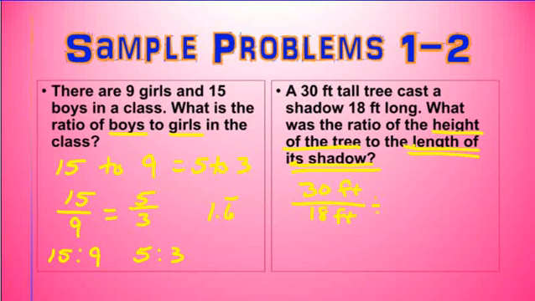I can divide this by 3/3, and that would give me 10/6. Actually, to make it easier, let's divide this by 6/6. That would be the greatest factor I can divide out. 30 divided by 6 is 5 feet. 18 divided by 6 would give you 3 feet. So you'd have a ratio of 5 feet to 3 feet.